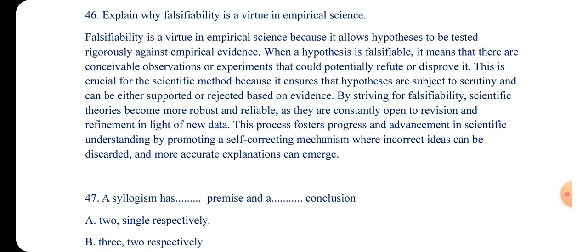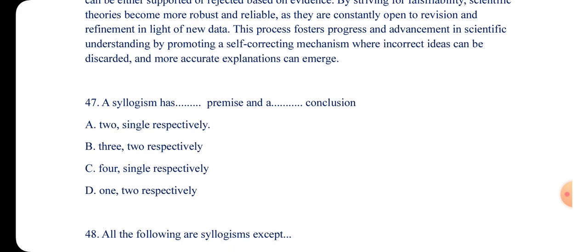It becomes easy for them to say that the earth is not flat, but rather conical in shape. If you say the sun rises from the west and ends at the east, the scientists can falsify this statement, right? So they value falsifiability. It is one of their virtues. Let's look at number 47.